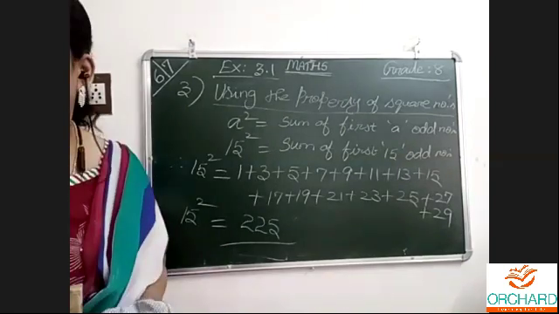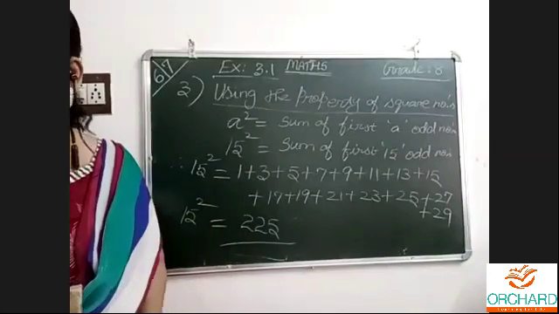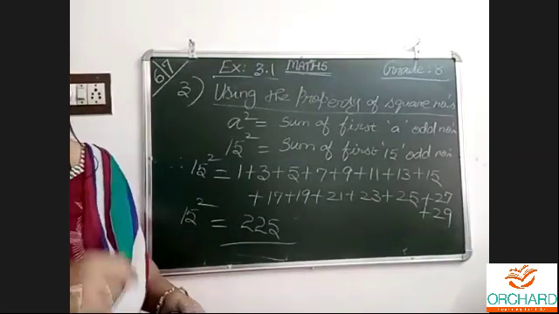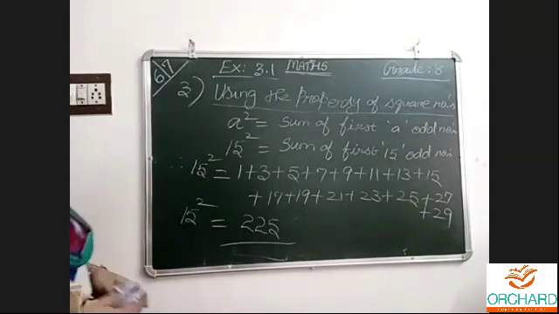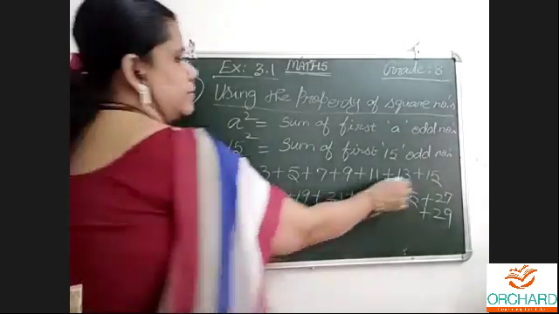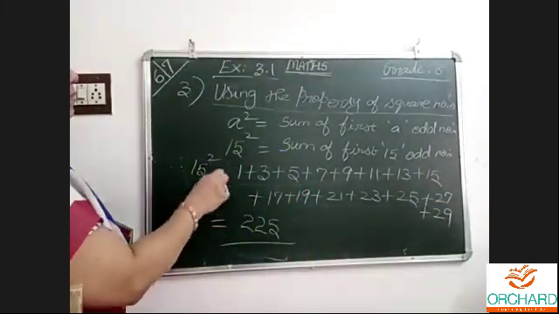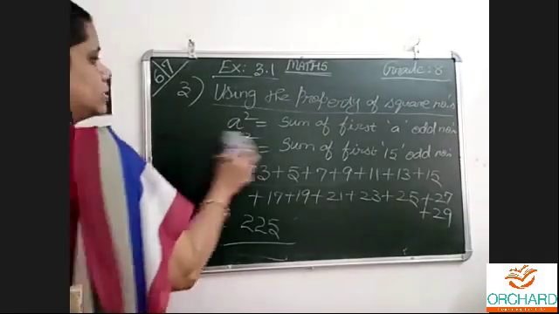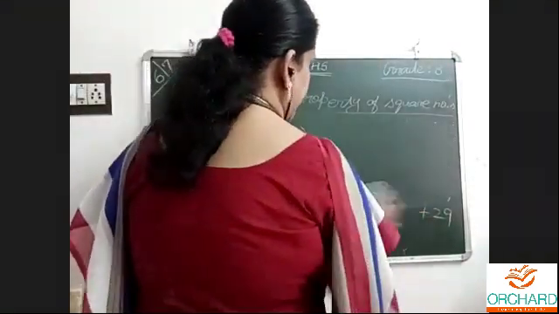Using one of the properties of the square numbers, same like this only, find out which number can be squared to give the answer of the following additions. They have given this, and they are asking what this number is. That is the question for the fourth one, using the properties of square numbers.